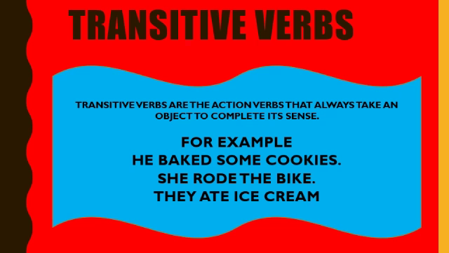So that's why the definition says transitive verbs are the action verbs that always take an object. So here some cookies, the bike and ice cream are the objects. Without them, the remaining words are incomplete. The sense of the sentence is incomplete. That's why we need an object in transitive verbs. Okay, students?